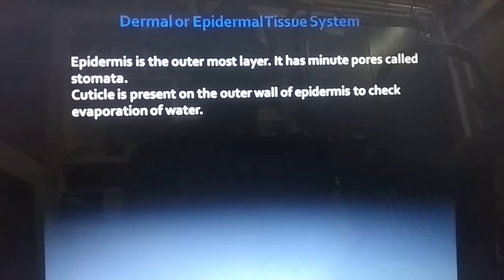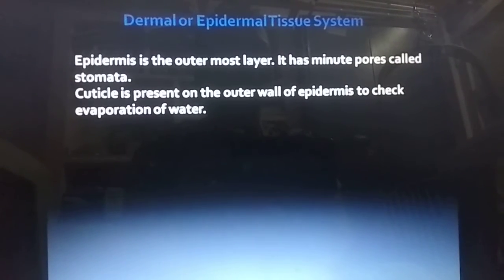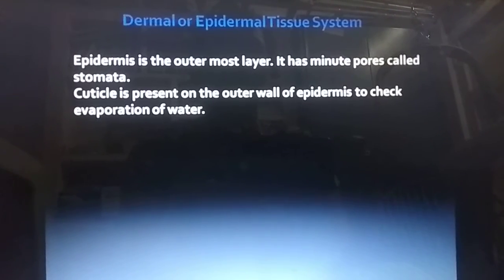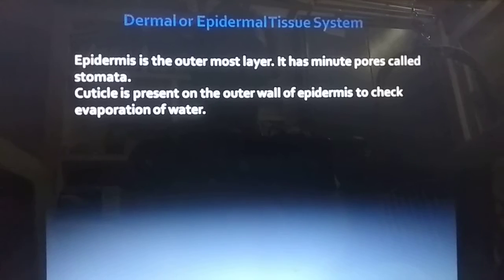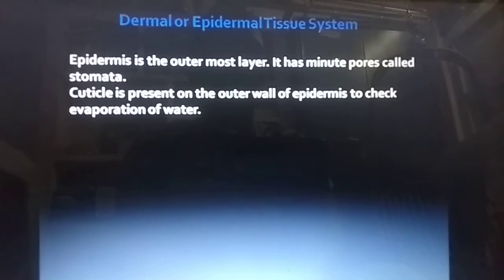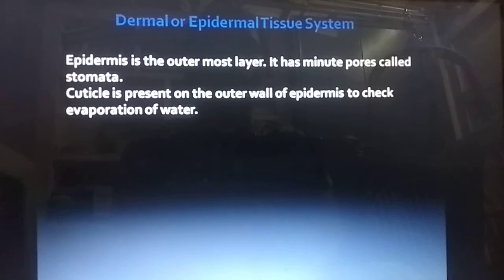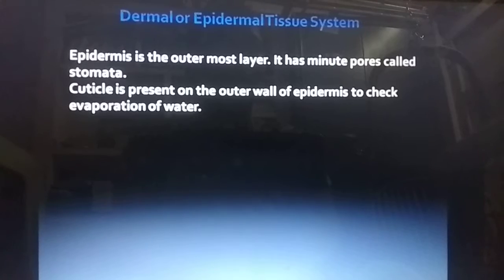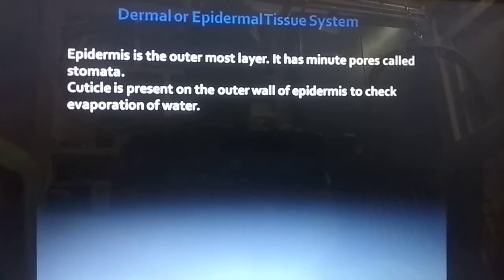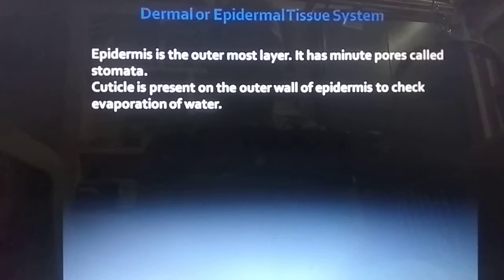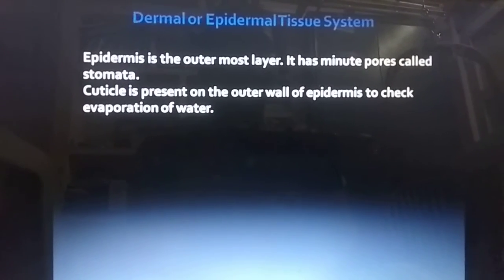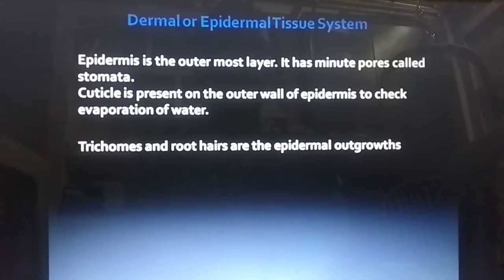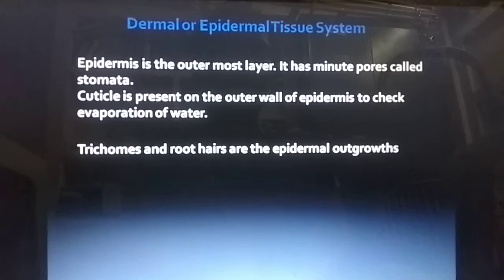Epidermis is the outermost layer of the plant. It has minute pores called stomata. Stomata are present not only in leaves but also in the stems. Cuticle is present on the outer wall of the epidermis to check evaporation of water. Cuticle means waxy coating. It prevents the loss of water. Trichomes or root hairs are the epidermal outgrowths.